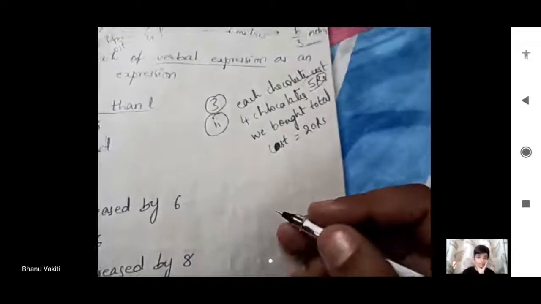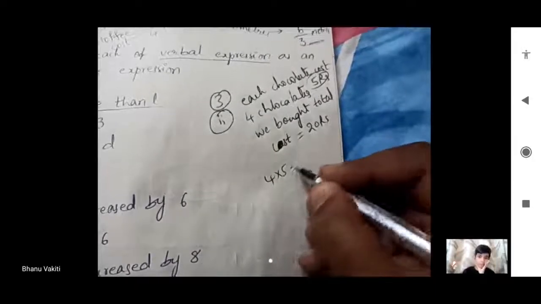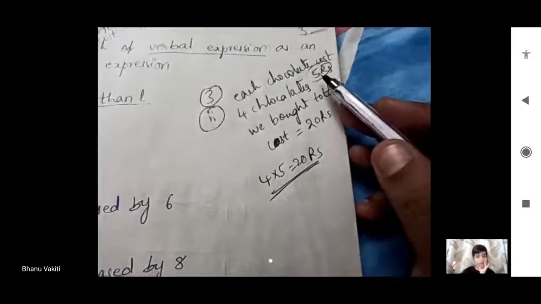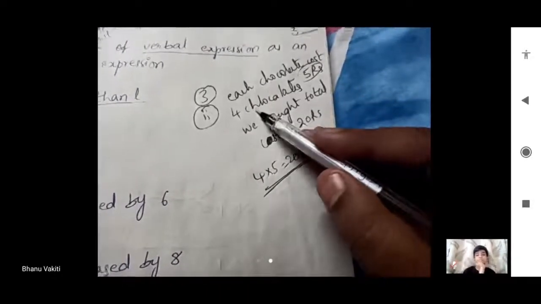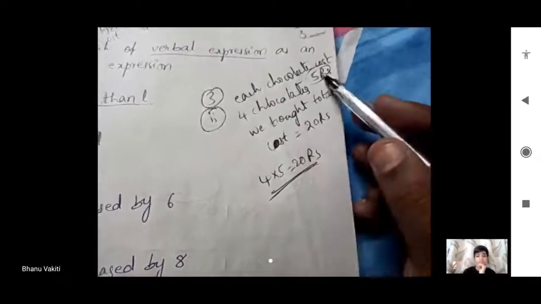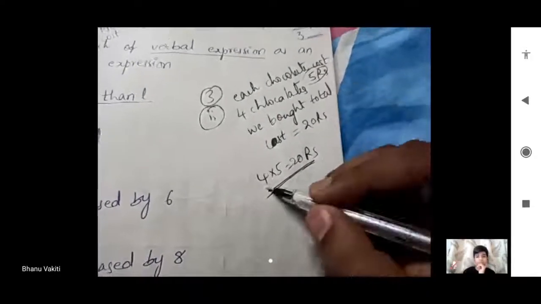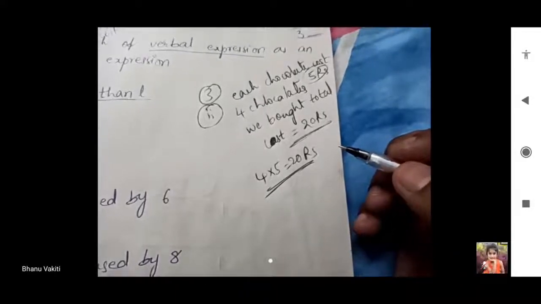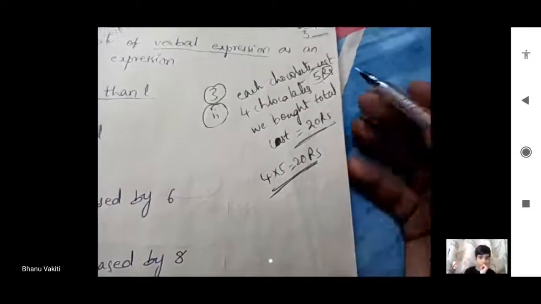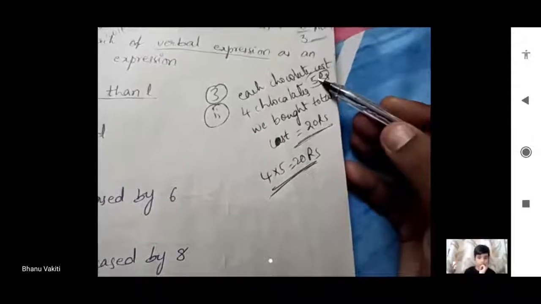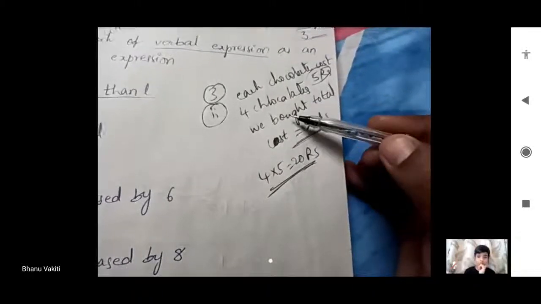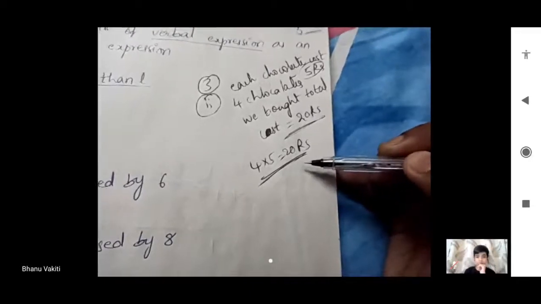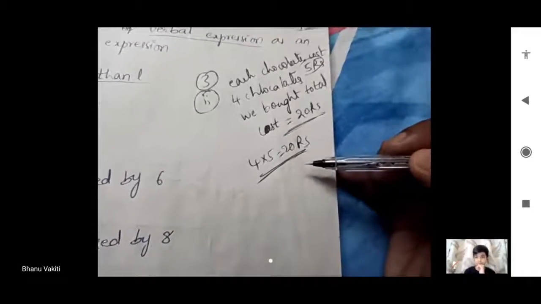So how can we find, Nana? 4 into 5 is equal to 20 rupees. Yes, because all are equal in cost. 4 chocolates we bought, each one is 5 rupees. Total cost is 5 into 4, 20 rupees we'll get. In that manner, this is the answer, Nana. Multiplication we have to do, product, because each one is equal cost.